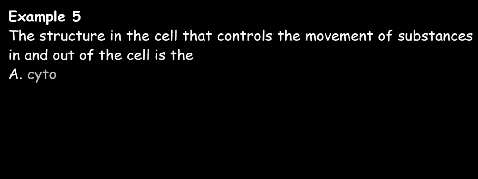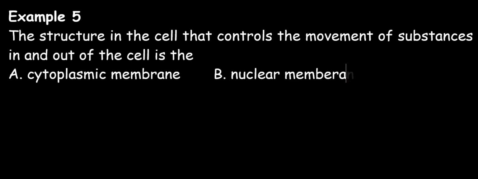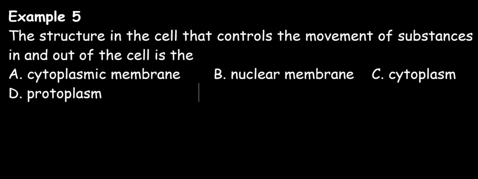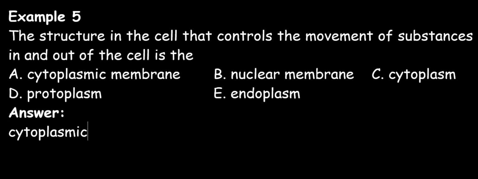Now to our next question. The structure in the cell that controls the movement of substances in and out of the cell is the A. Cytoplasmic membrane, B. Nuclear membrane, C. The cytoplasm, D. The protoplasm, E. Endoplasm. The correct option is A, the cytoplasmic membrane.